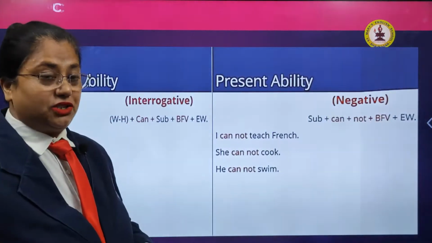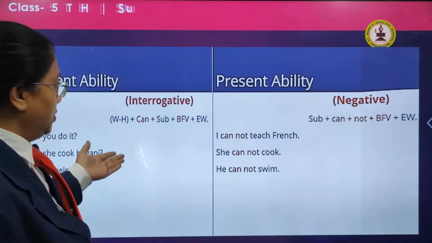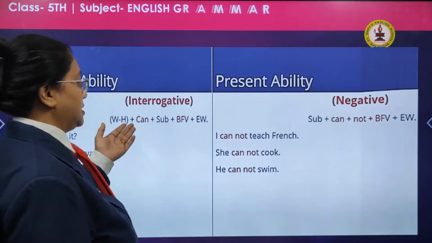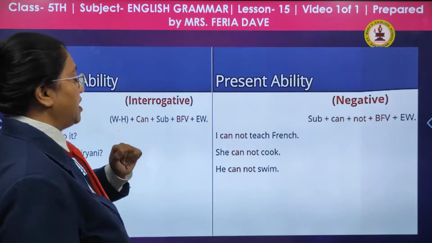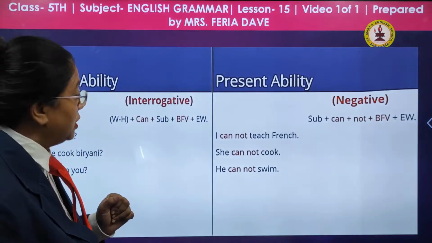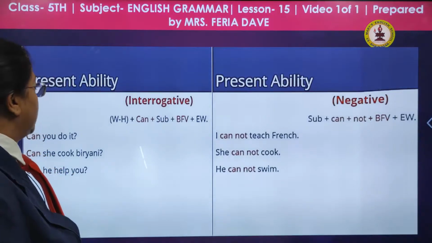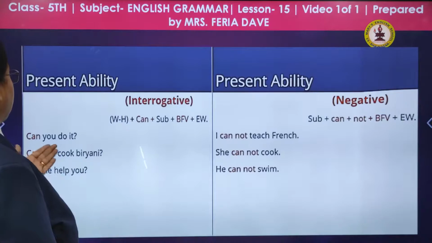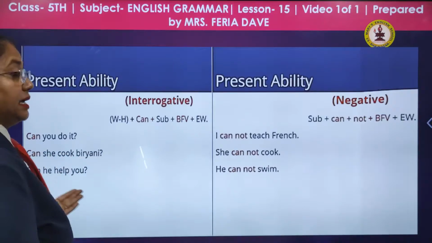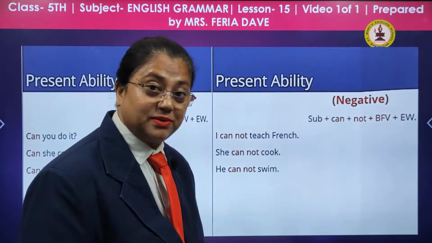Present ability. See, children, that is the WH word, can, that is the modal, subject, then the base form of the verb, and then the extra words. Can you do it? Can she cook biryani? Can he help you?